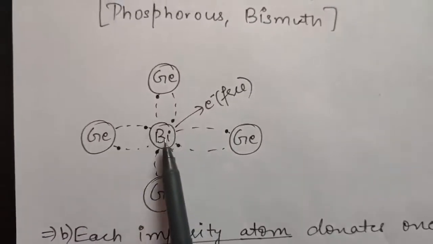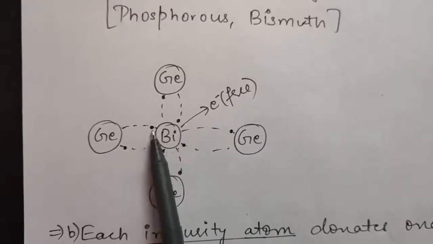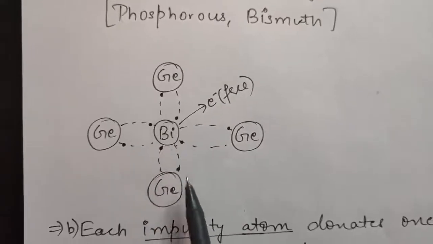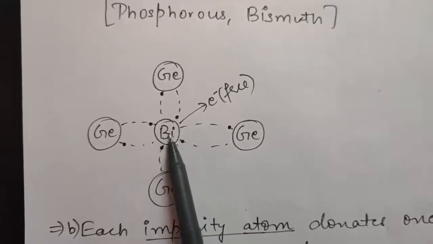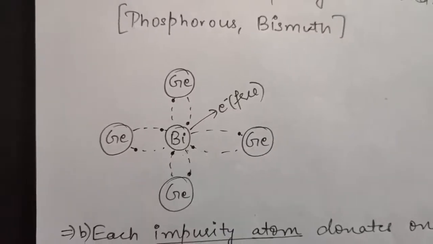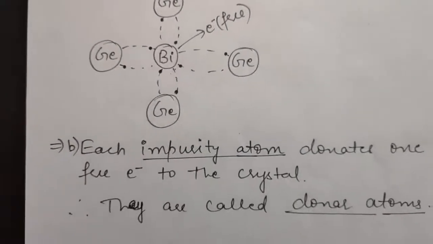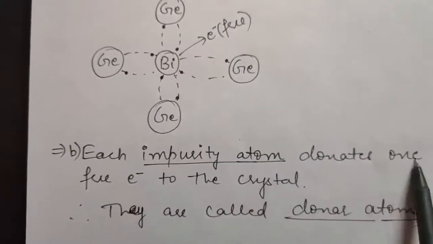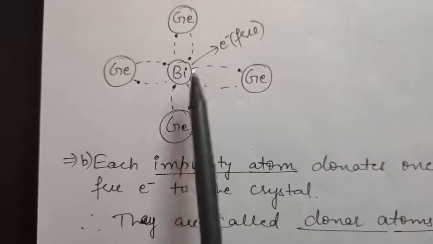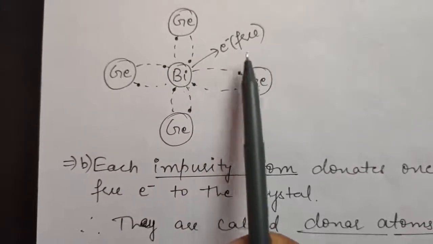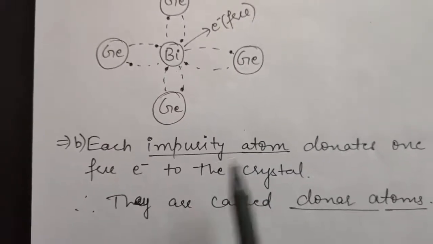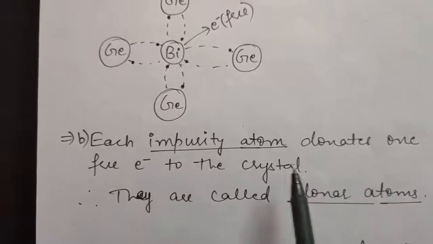So what is happening if you talk about only this bismuth? Its 4 valence electrons will be shared by the adjacent germanium atoms. That means 1 electron is left free, right? Or you can say 1 electron is extra, because it does not need that electron now. So in point B you can say each impurity atom donates 1 free electron to the crystal. Obviously because it is extra, it will donate this electron to the crystal, which will be free to move. So in N-type, a pentavalent impurity is added, and that impurity atom will donate 1 free electron to the crystal.